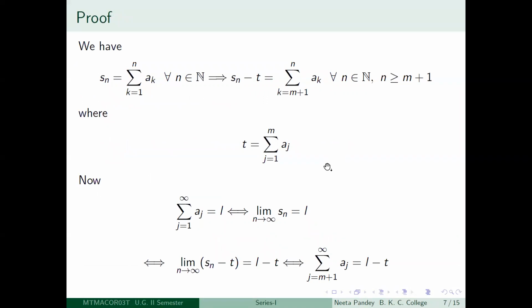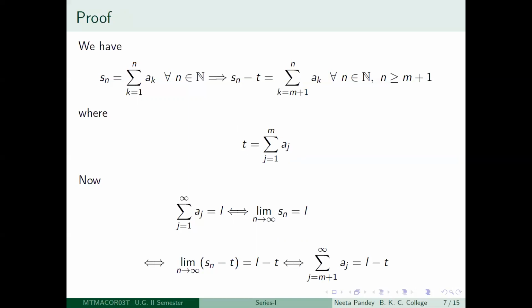Okay, so now let us see what is happening. If you look at summation j equal to 1 to infinity aj, it converges to L. This is a necessary and sufficient condition that its corresponding sequence of partial sums is convergent and is converging to L. Now by your theory of sequences, you know that if you just subtract a real number from each Sn, this is just a real number, so then the sequence will be convergent and it will converge to L minus t.